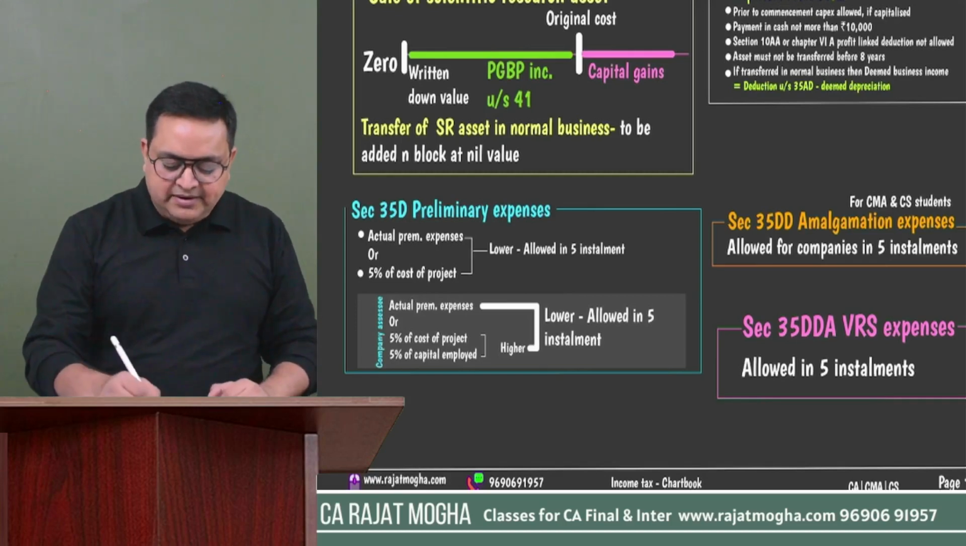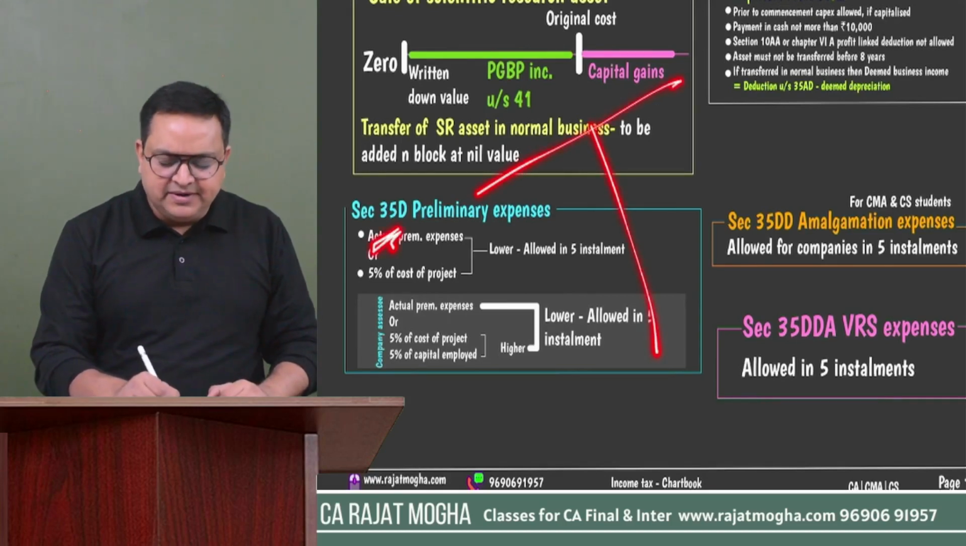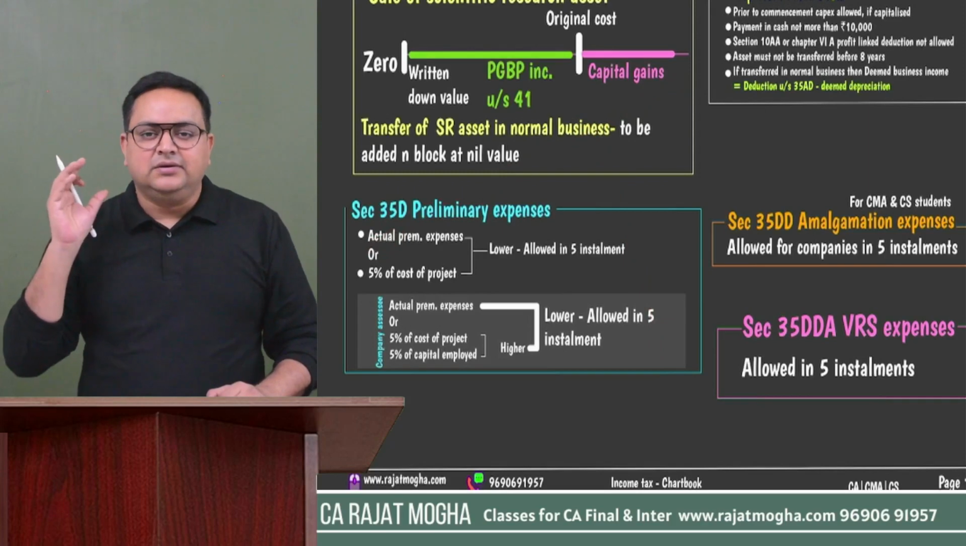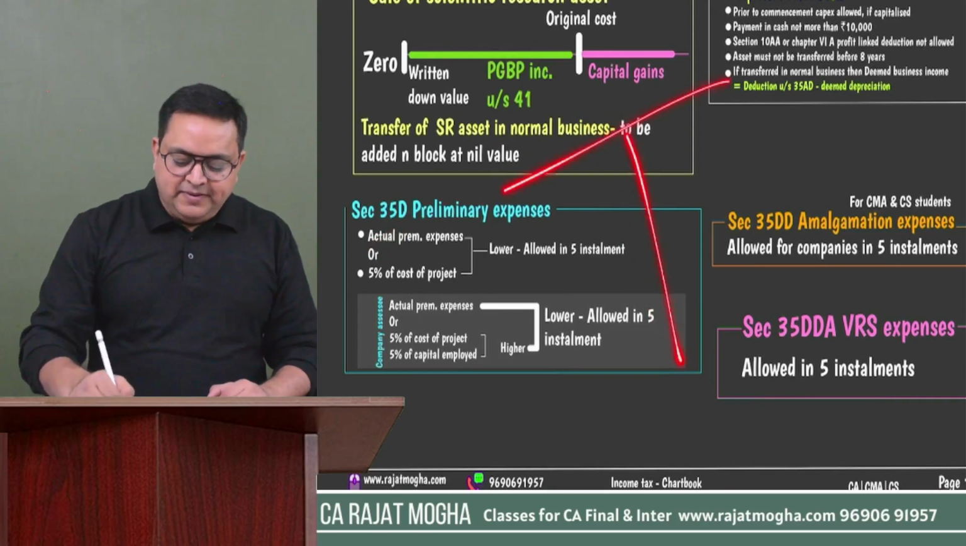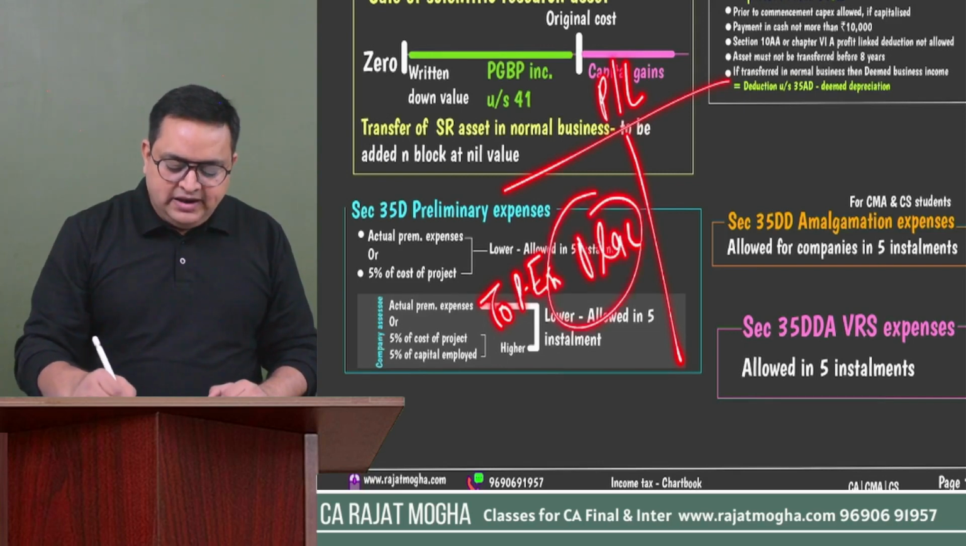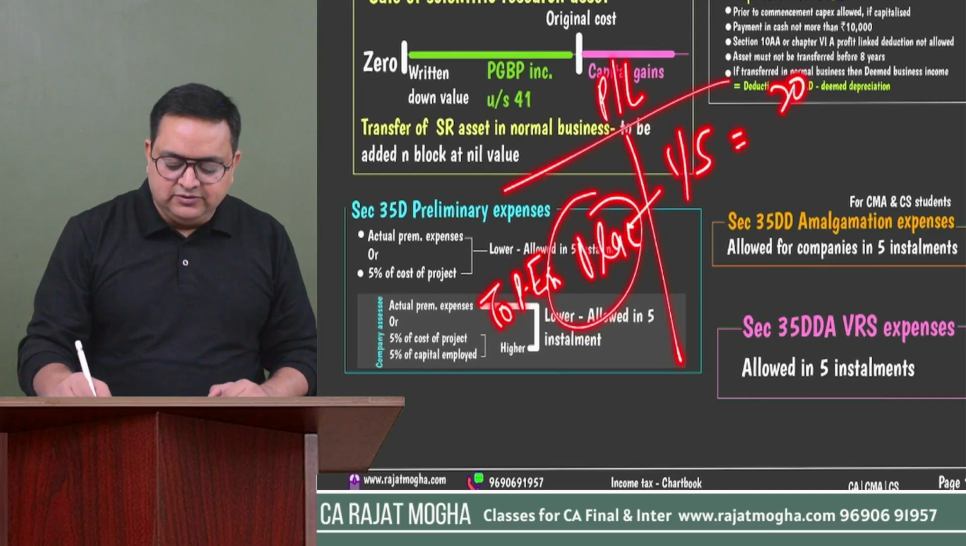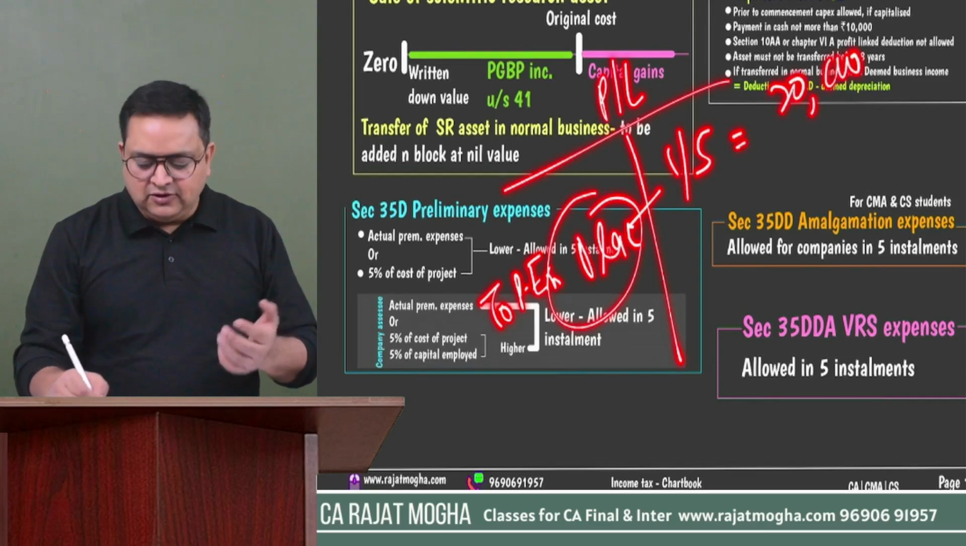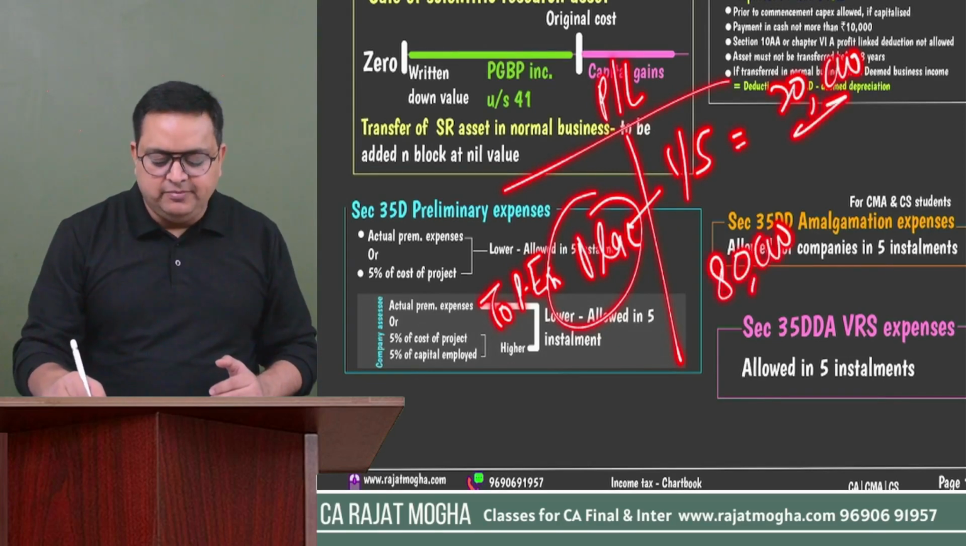Generally, the examiner will not give you this section separately. They will just give you one particular adjustment. So let's say in your P&L account, if there are any preliminary expenses of rupees 1 lakh, what will you do? Only 1/5 you will allow. Only 1/5, 20,000, you will allow. 4/5, that is 80,000, please disallow, because only 1/5 will be allowed, right?